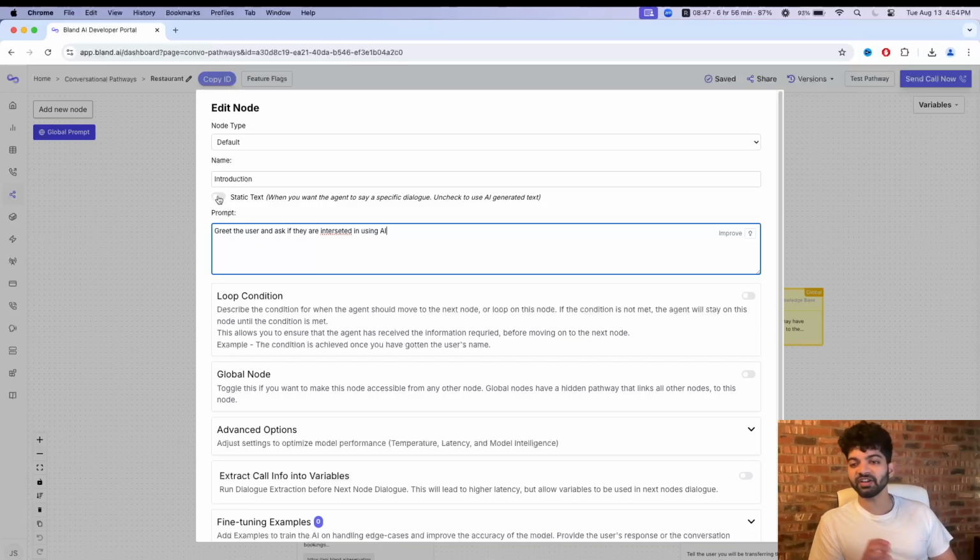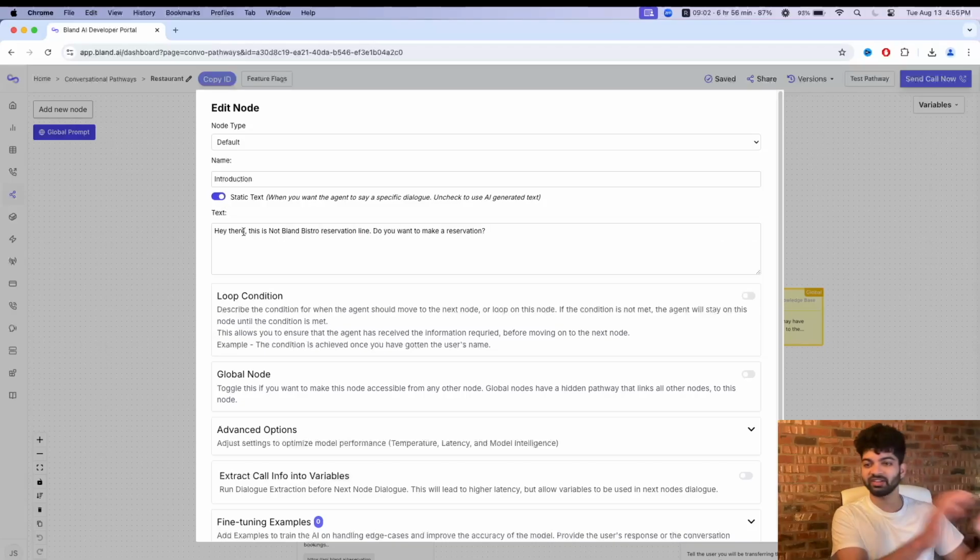Does it really matter if the initial greeting is variable? And the answer is no. If somebody's going to call this number, it's going to be for a reservation. We know that for a fact. So why keep this as a potential area of hallucination and an area of breaking when I don't have to? That is why I have static text over here. That is why the demo has static text.